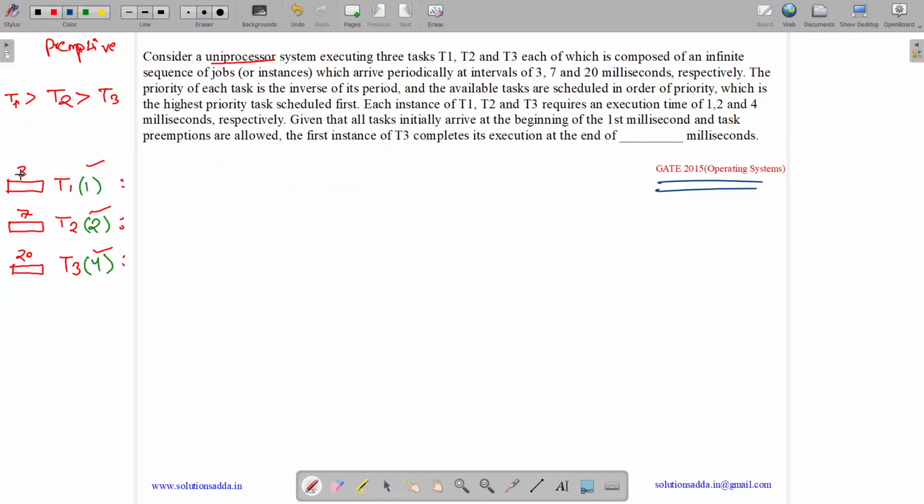T1 comes at the first instance at the 0th millisecond, so it repeats after 0, 3, 6, 9, 12, up to infinity, because it has a period of 3. T2 repeats after 0, 7, 14, 21 and so on, as its period is 7. Similarly for T3 we get 0, 20, 40, 60. They have priorities of 1 by 3, 1 by 7 and 1 by 20, so T1 has more priority than T2, than T3.